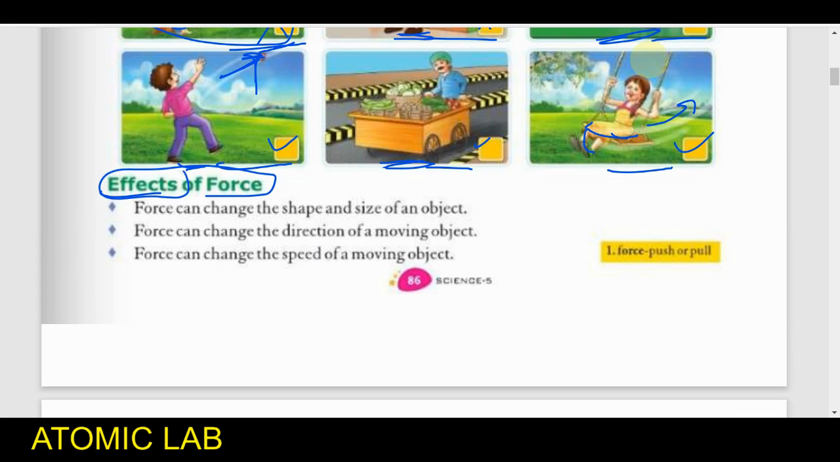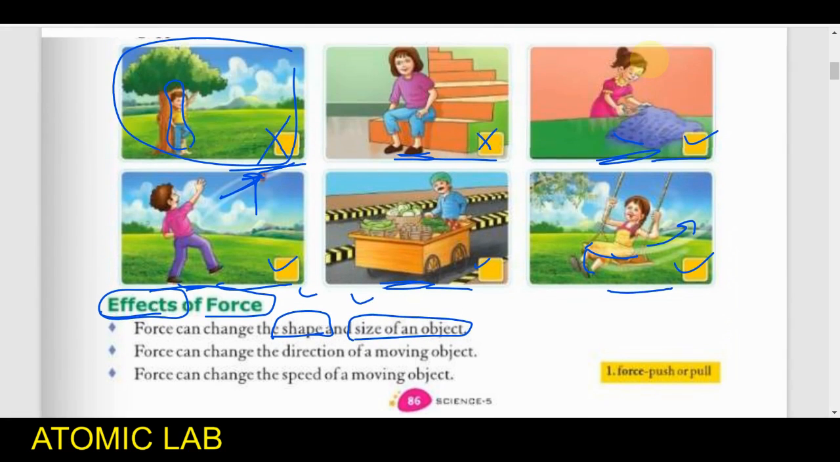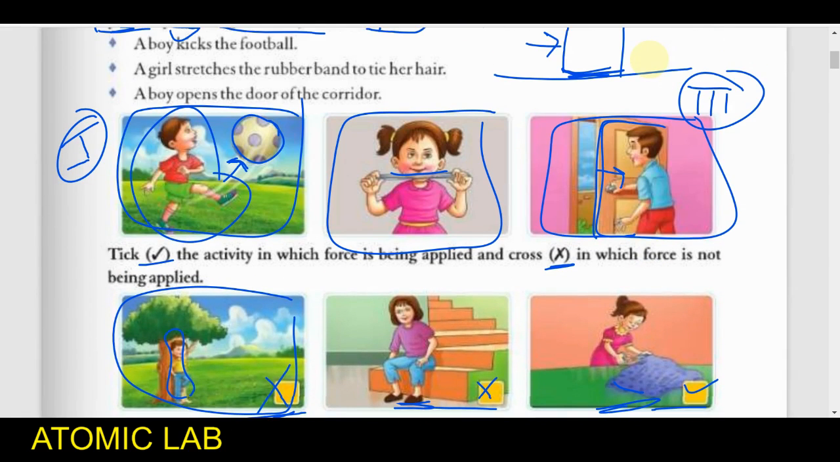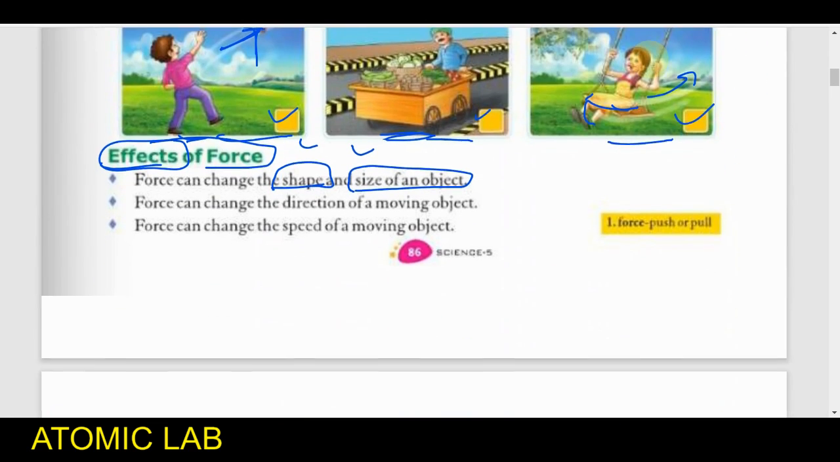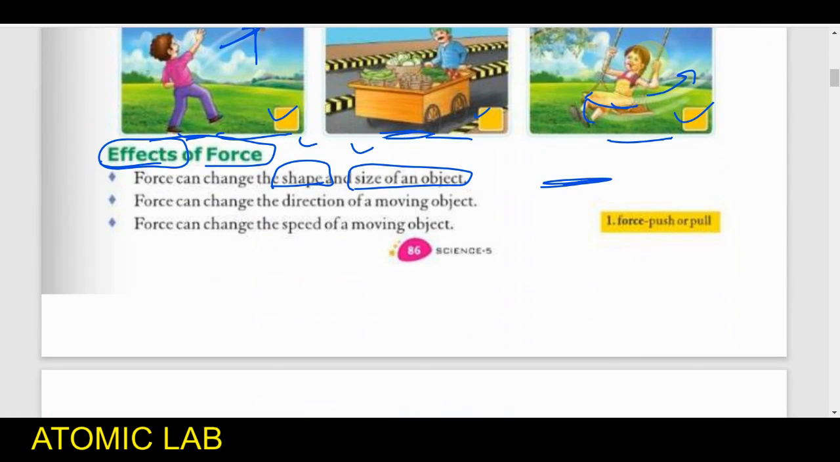What will be the effect? What kind of factors do we observe when force is exerted on a body? So force can change the shape and the size of an object. If we apply force on any object, the size and the shape can be changed. For example, stretching a rubber. Suppose this is the size of the rubber. If you stretch it, the size of the rubber band will increase.